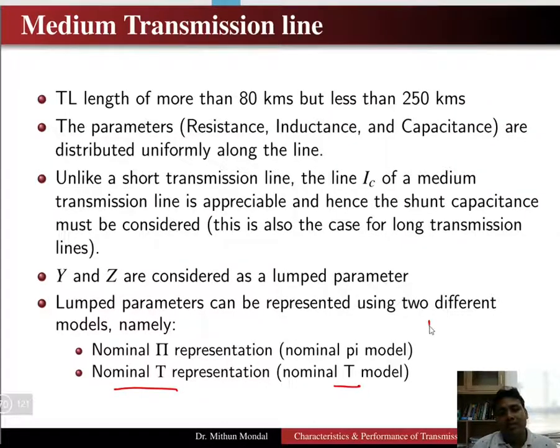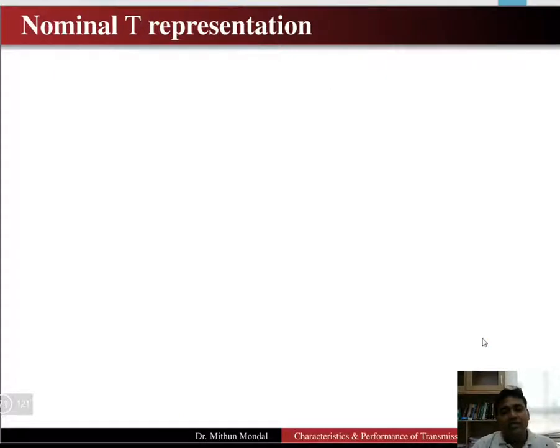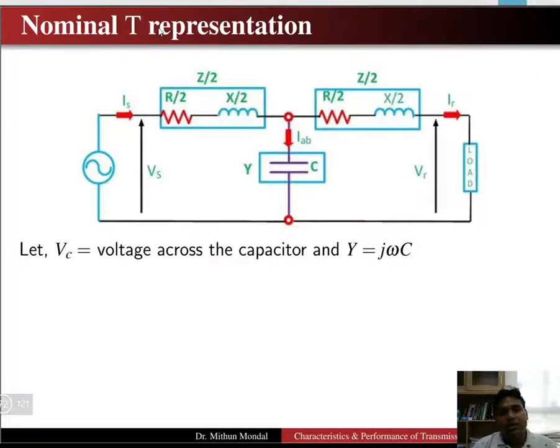Any representation which looks in the form of a pi is known as a pi model, and any representation which looks in the form of a T is known as a T model. We will see the T representation first and then go for the pi representation. So let us see the nominal T representation.